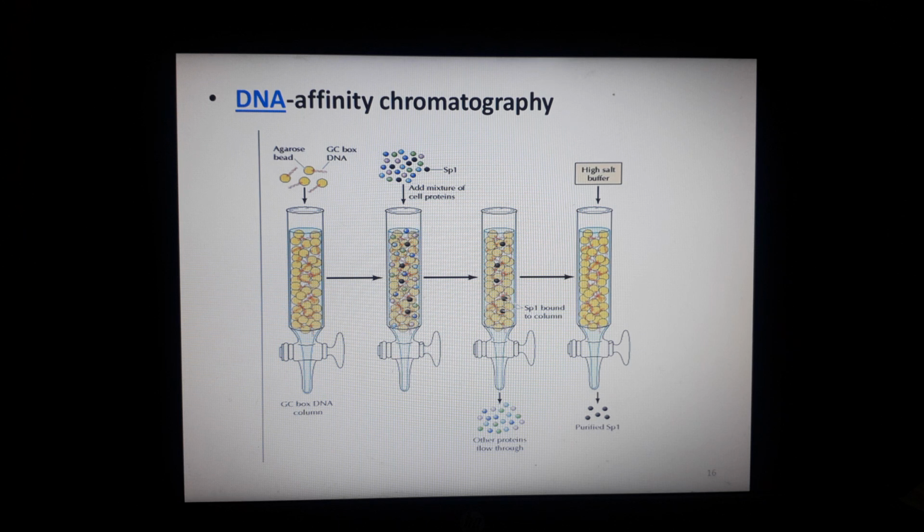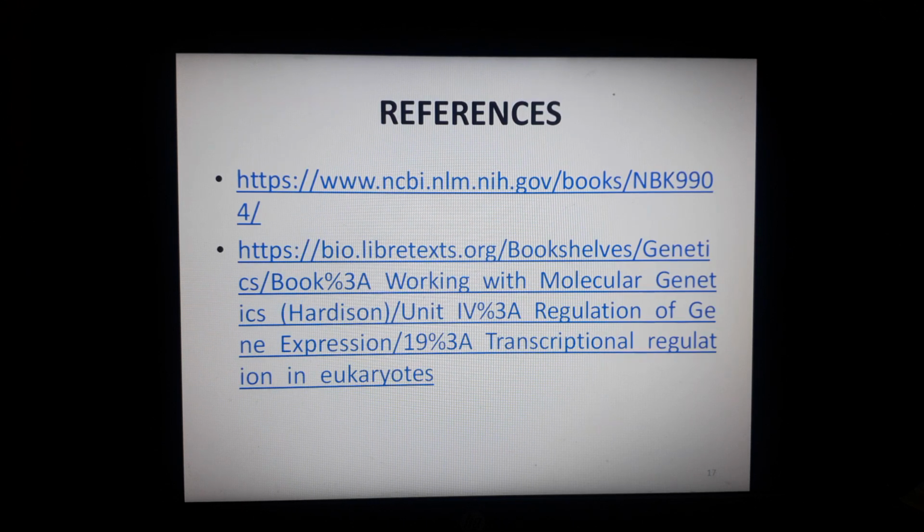So this was all about today's lecture. In the next lecture we will study the structure and function of transcriptional activators, and these are the references.